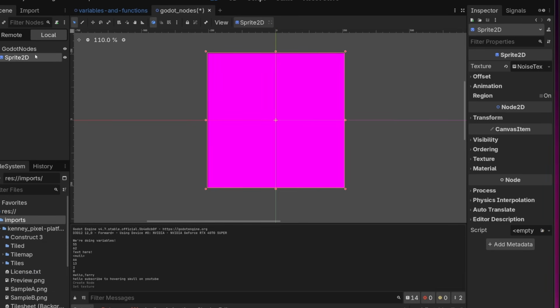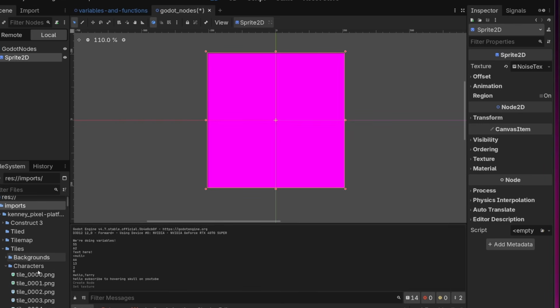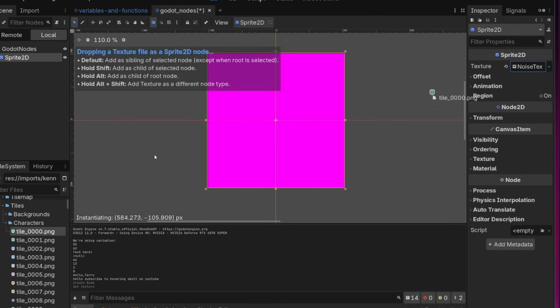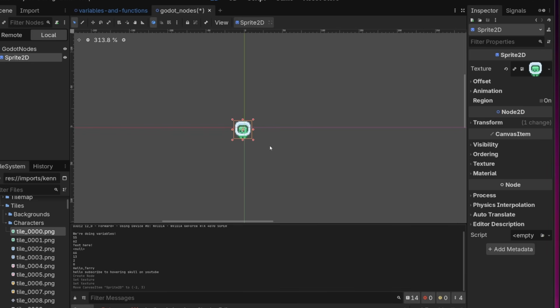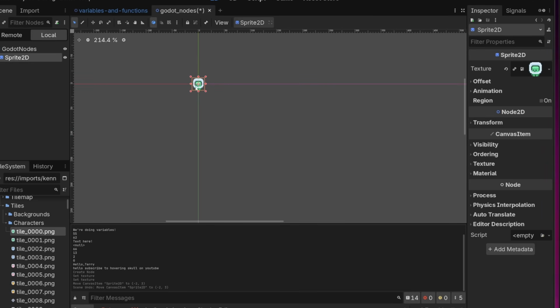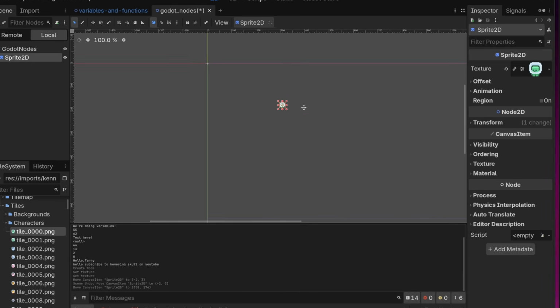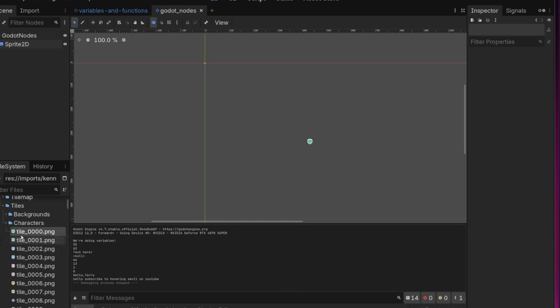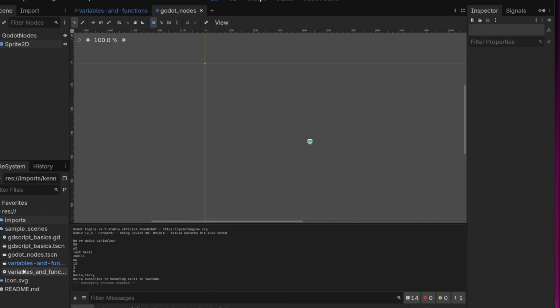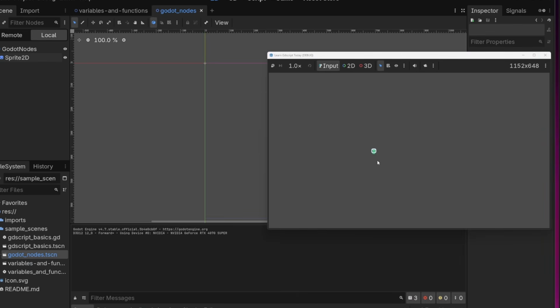Okay, anyways, now we have a bunch of images we can use. And so now we can go back to our Sprite2D node here, and I'm going to find something in here. I think characters is good. And I'm going to move one of these things, tile 0000, into the texture. And there we go. We got a little guy on the screen. And I'm just going to move him. You can click and drag and put him somewhere in the screen. And then if you play the scene, you'll probably get, that's the last scene. Remember, you have to find your scene, right click, set as main scene, and then play. And we got a little guy on the screen.